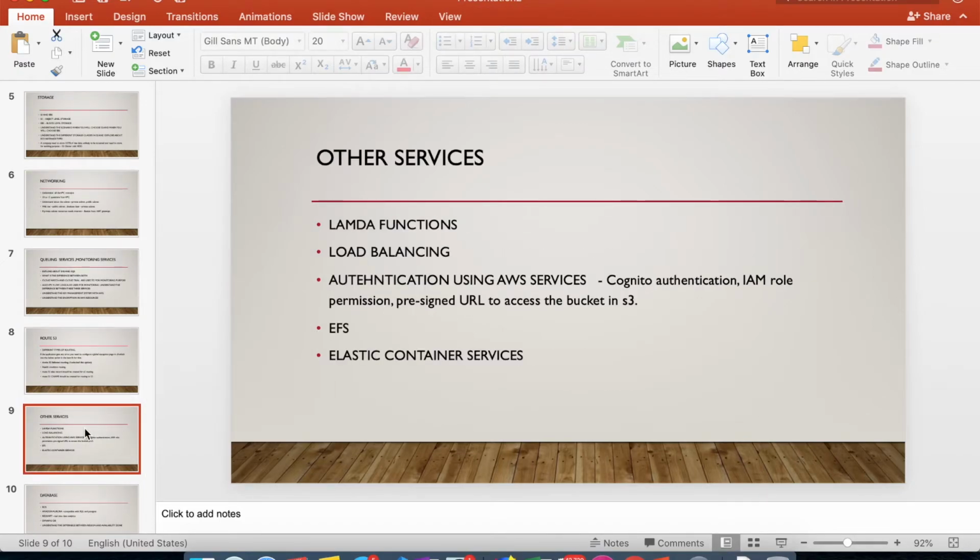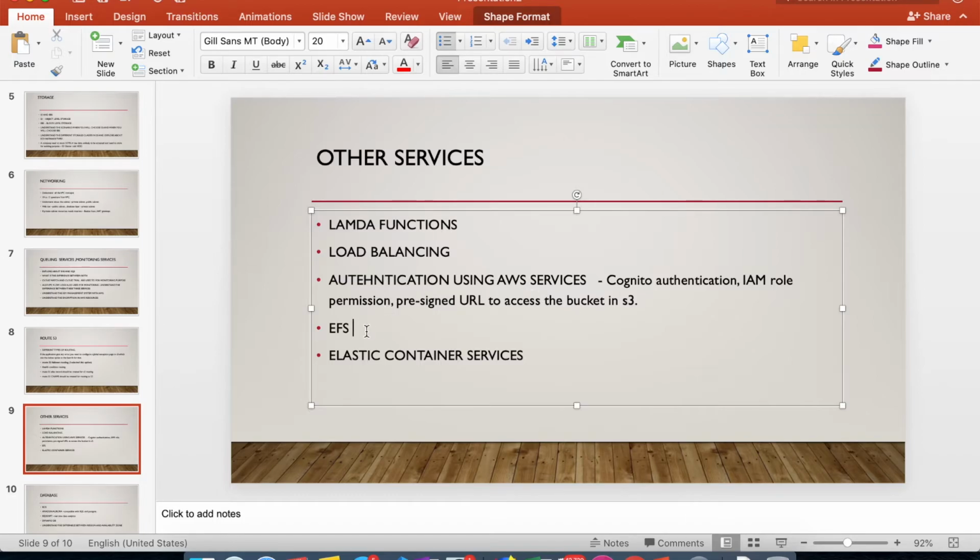And next we will see about the other services. You have to understand about Lambda functions, Elastic Beanstalk, and different types of load balancing with AWS. You have to explore authentication using AWS services. I mean, you have Cognito authentication and IAM role permission. Also, you can have authentication using pre-signed URLs for the S3 buckets.